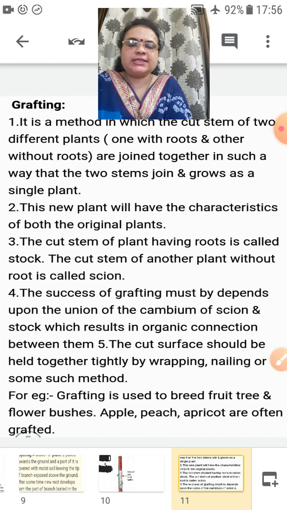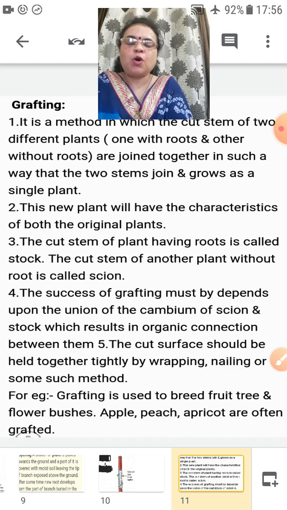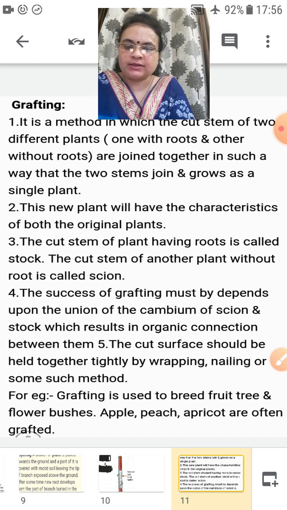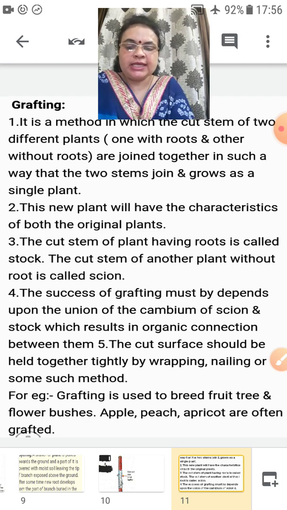Grafting is a method in which the cut stems of two different plants, one with roots, the other without roots, are joined together in such a way that the two stems join and grow as a single plant. Understood? In this, what happened?